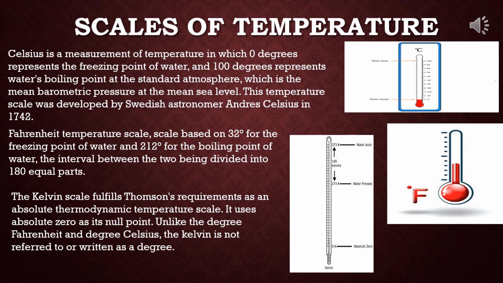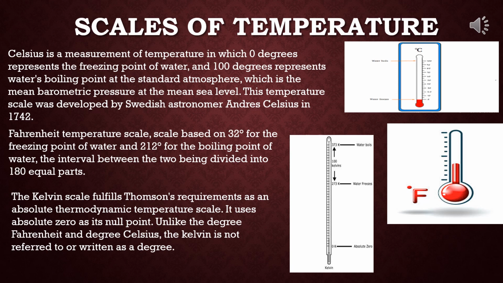0 and 100 degrees Celsius. Previously this scale of temperature used to be called the centigrade scale. Now, after the name of its inventor Andreas Celsius, it is called the Celsius scale. The symbol of this is degrees Celsius. The lower fixed point and upper fixed point of this scale are taken as 0 degrees Celsius and 100 degrees Celsius respectively. That is, the fundamental interval of the Celsius scale is 100 Celsius degrees. How is it coming? 100 minus 0 is equal to 100.